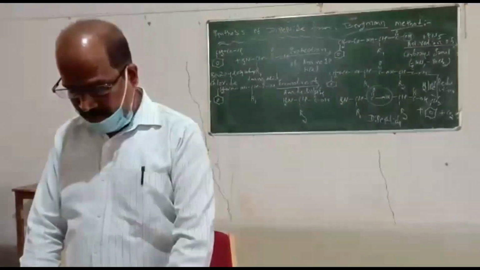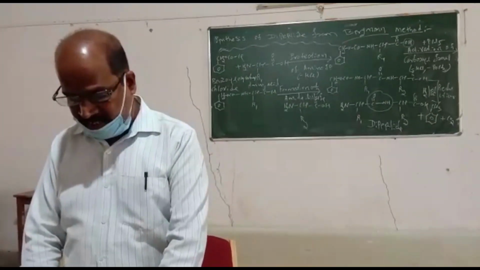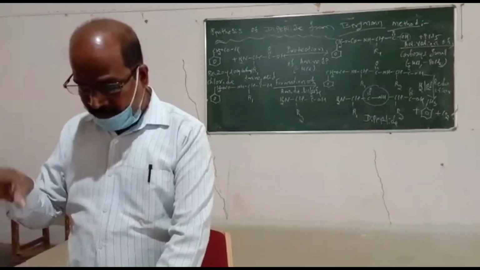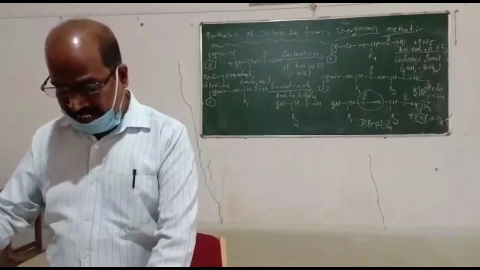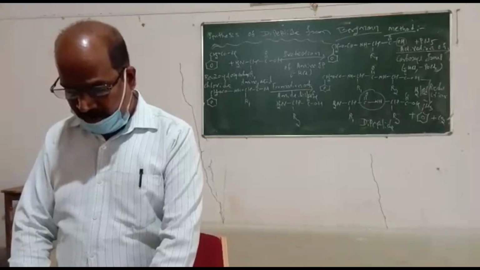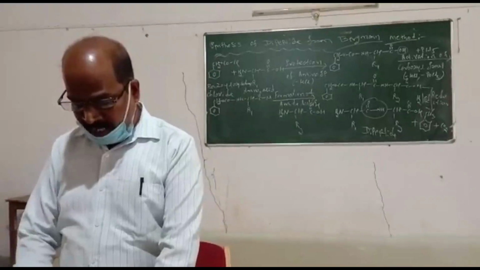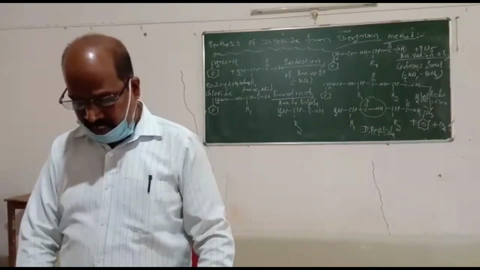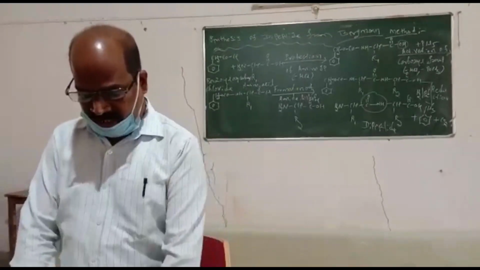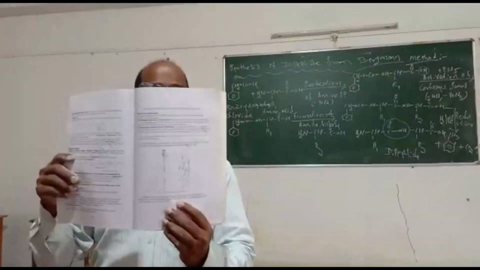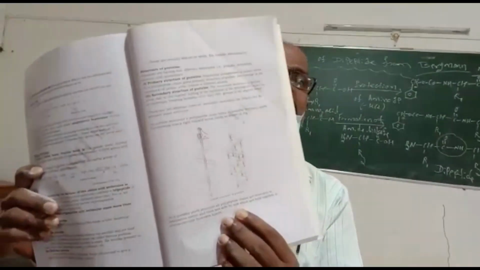One more is the secondary structure of protein. The secondary structure arises due to regular folding of the backbone of the polypeptide chain due to hydrogen bonding between the CO and NH groups of the peptide bond. There are two different types of secondary structure: one is alpha helix, one is beta pleated sheet structure. You have to observe this. This is the alpha helix and this is the beta structure. These are the secondary structures.